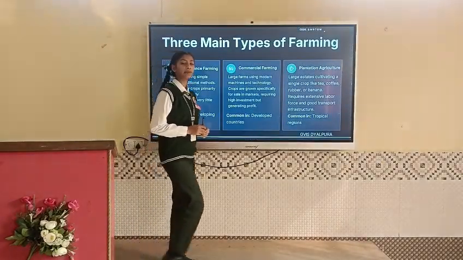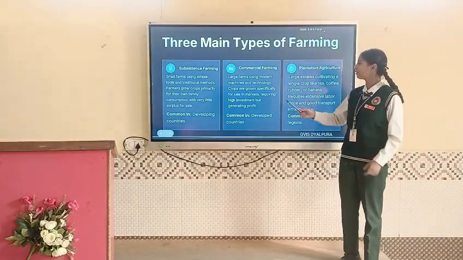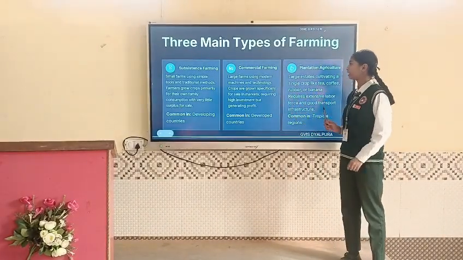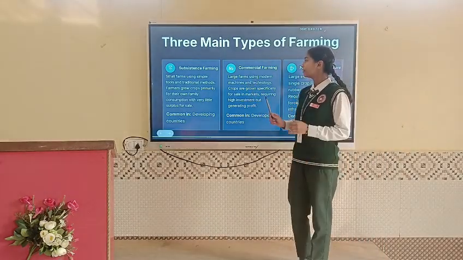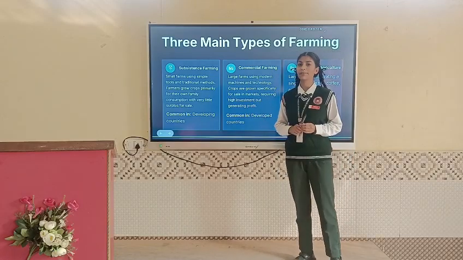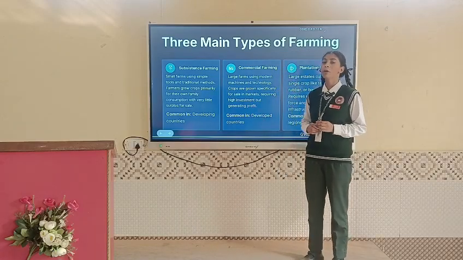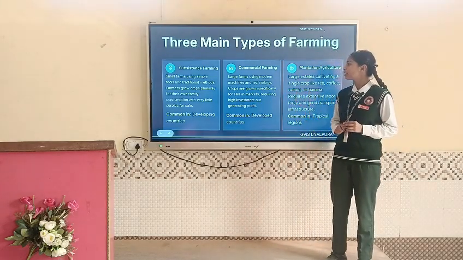There are three main types of farming. First one is subsistence farming, second one is commercial farming, and third one is plantation agriculture. Let's discuss them one by one. In subsistence farming, farmer uses simple tools and traditional methods to cultivate his land for his own family consumption. Let's move towards commercial farming.